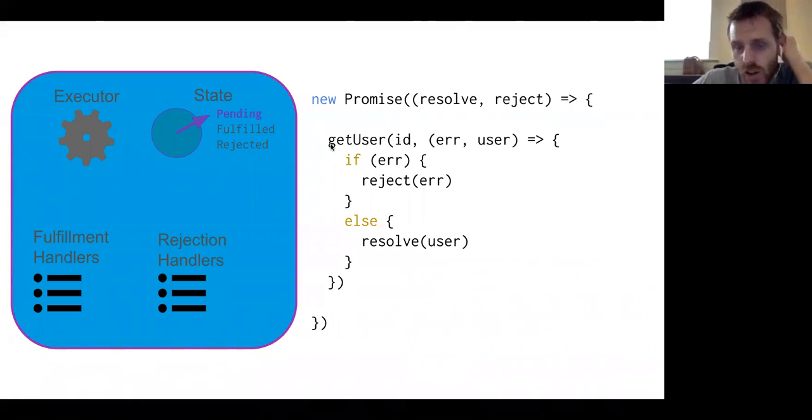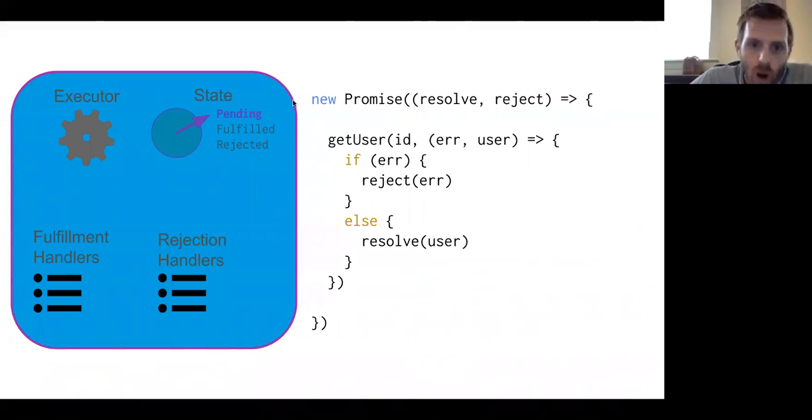So if we had just a traditional asynchronous function like getUser that's going to go fetch some user from the database by ID, given this asynchronous getUser function, we could turn it into a promise by putting it in the middle of an executor function, calling it, and then in its callback, checking for the error. And if there's an error, we're going to call the reject callback with the error. Otherwise, we're going to call the resolve callback with the user. And that becomes our executor function.